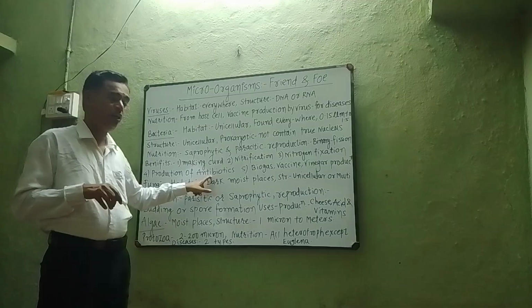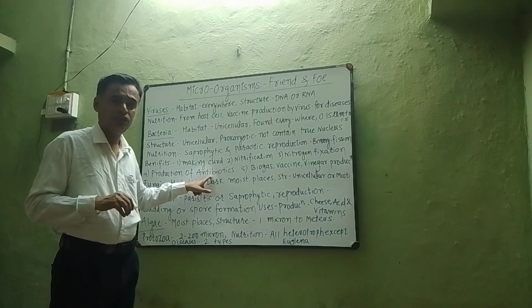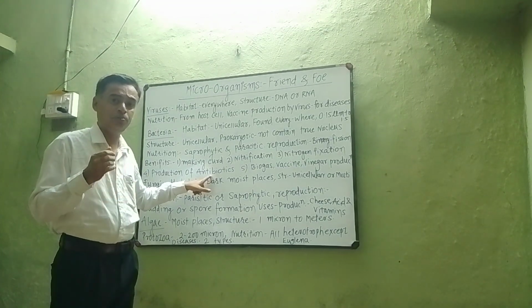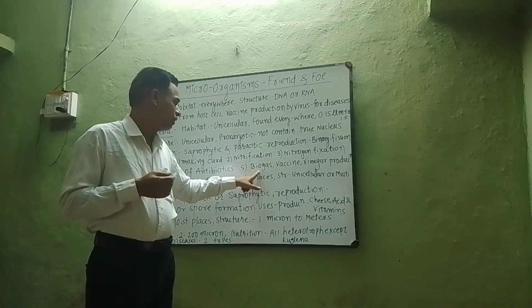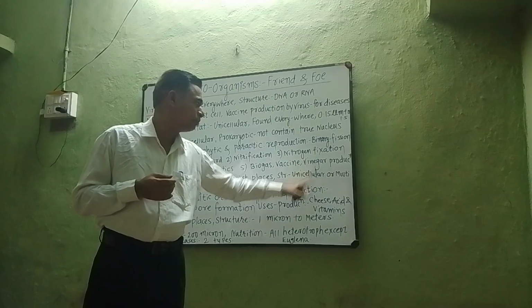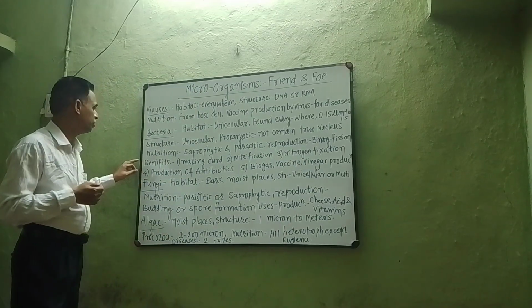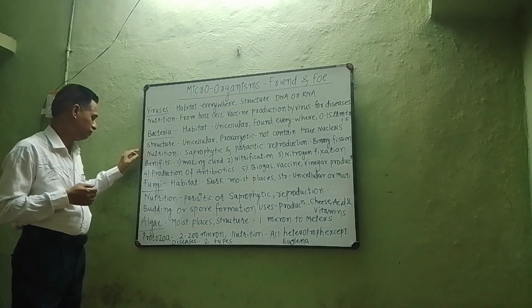Production of antibiotics. I have explained what antibiotics are. I have explained penicillin, the use of penicillin, streptomycin, tetracycline. In biogas, vaccines, vinegar production also some bacteria are useful.